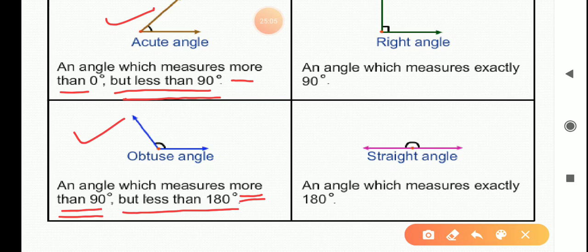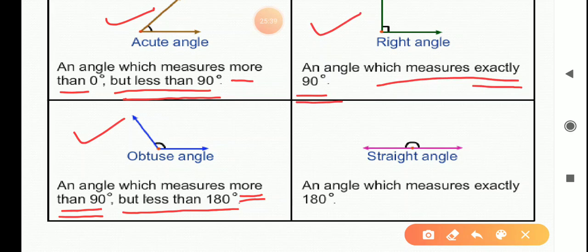After that, next angle is right angle. Now what do you mean by right angle? An angle which measures exactly 90 degree. That angle will mostly be straight, straight from above and straight from below, both its sides will be straight, and its measure will be 90 degree. It is called a right angle. Here is an example of right angle.